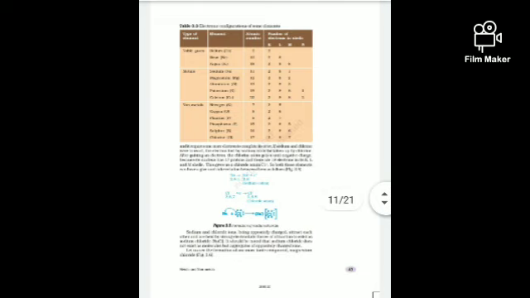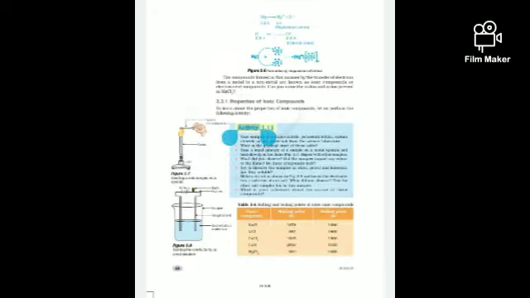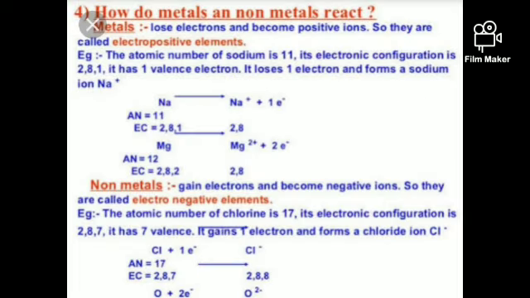You need to practice the formation of sodium chloride and magnesium chloride with the electron dot structure, only these two concepts in this lesson. In this slide I have shown that metals are electron losers and become positive ions, electropositive, and non-metals gain electrons and become electronegative.